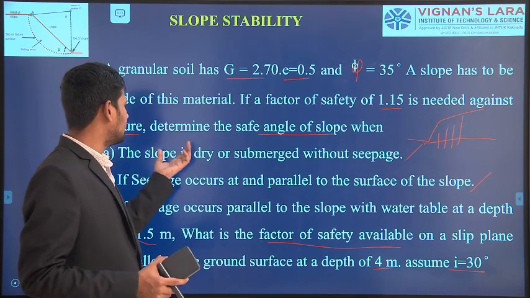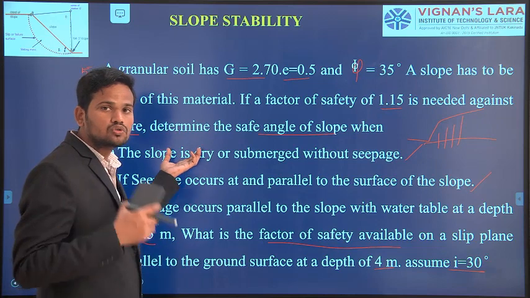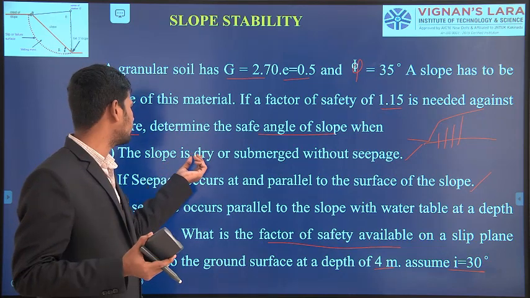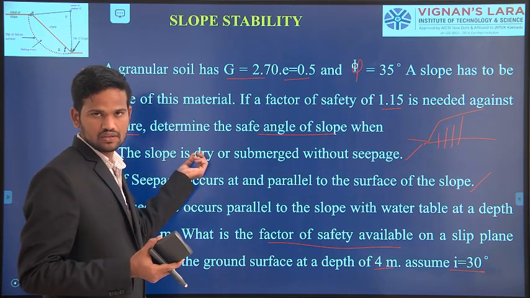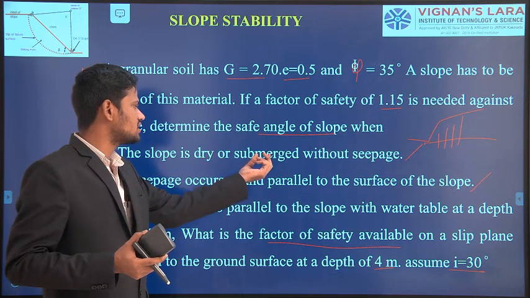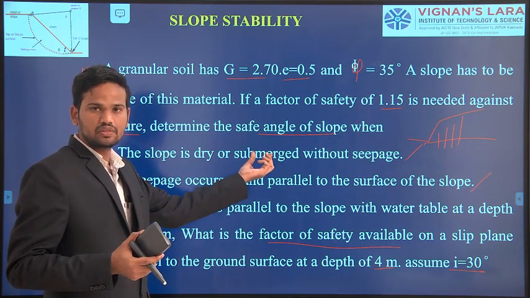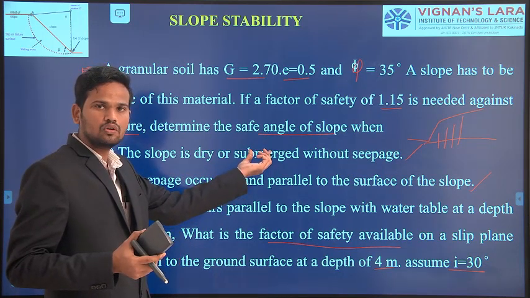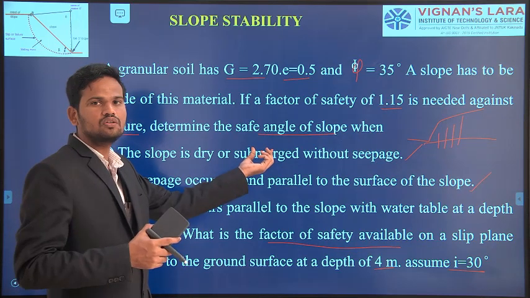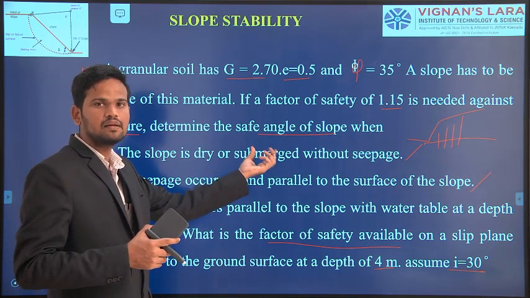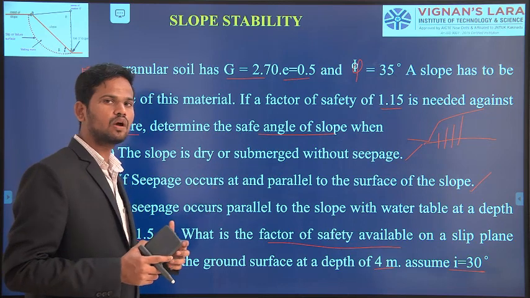If the slope is completely in dry condition, we have to find out the dry unit weight of the soil mass. If the slope is completely filled with water, in those conditions we have to assume the unit weight of the soil mass as gamma prime. That means gamma prime we have to calculate.